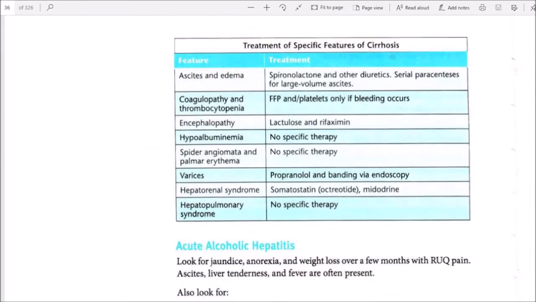Treatment of specific features of cirrhosis. Ascites and edema: spironolactone and other diuretics, serial paracentesis for large volume ascites. Coagulopathy and thrombocytopenia: fresh frozen plasma and platelets only if bleeding occurs. Encephalopathy: lactulose and rifaximin. Hypoalbuminemia: no specific therapy. Spider angiomata and pulmonary edema: no specific therapy. Varices: propranolol and banding through endoscopy. Hepatorenal syndrome: somatostatin, octreotide, and midodrine. Hepatopulmonary syndrome: no specific therapy.